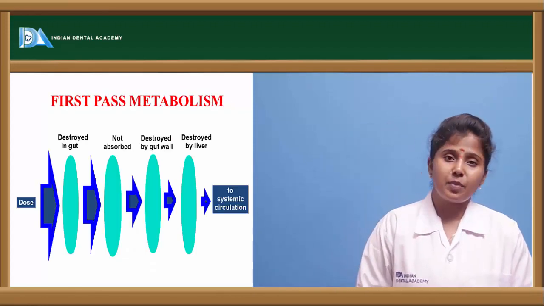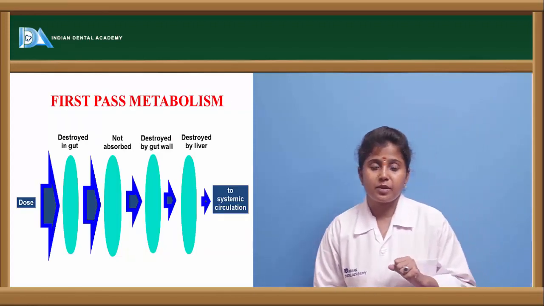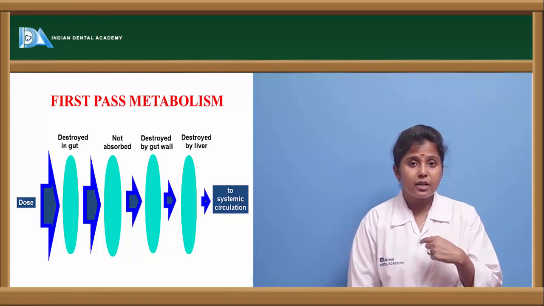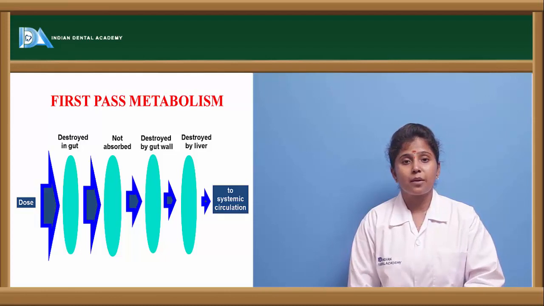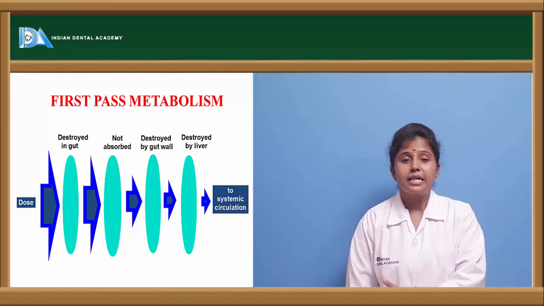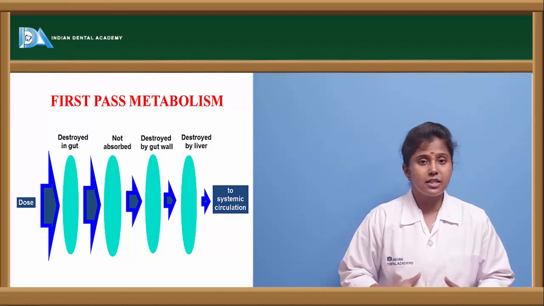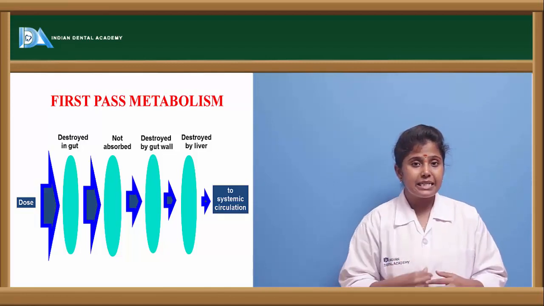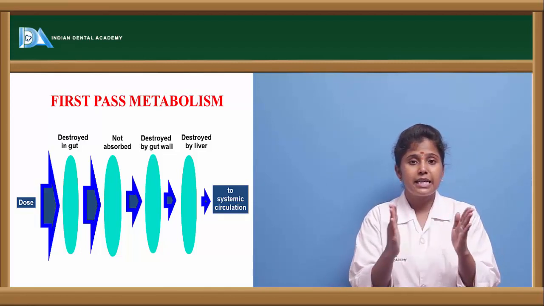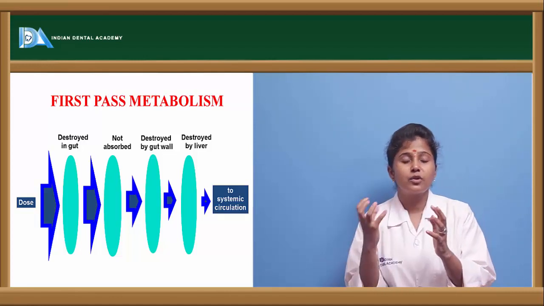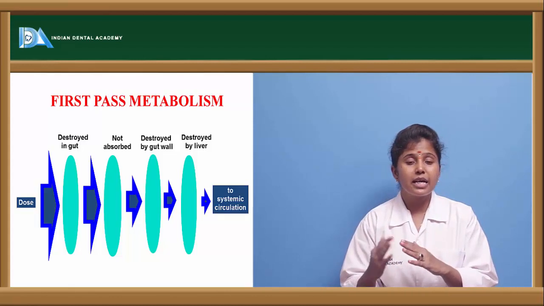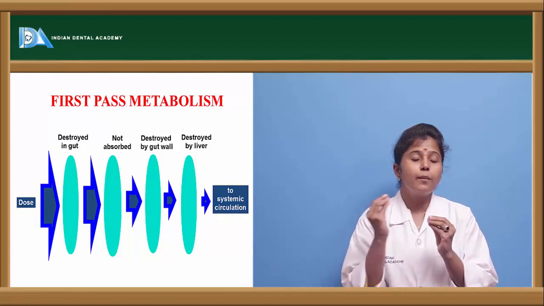The other one is first pass metabolism. So what is first pass metabolism? The drug enters by the oral route. Once it enters the oral route, it has to pass to the stomach. From the stomach to the liver, it undergoes metabolism, and then reaches the systemic circulation. Once the drug is taken orally, it gets degraded, and only a few amount of drug is released. And once it goes into the liver, it gets metabolized. Thereby by the metabolic process, a few amount of drug is released.